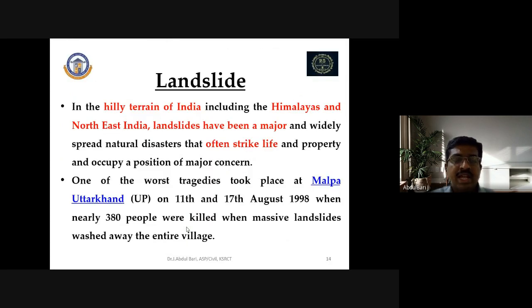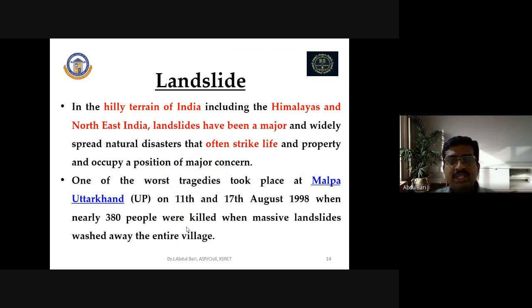Next one is landslides. Landslides are mostly seen in hilly regions. In the hilly terrain of India, including the Himalayas and northeastern India, landslides are a major and widespread natural disaster that often strikes lives and property and is a major concern. We also see landslides in the northern region because of heavy rainfall in the hilly terrain of the Himalayas as well as Northeast India. There we have most of the hill regions, and there we have the landslides.